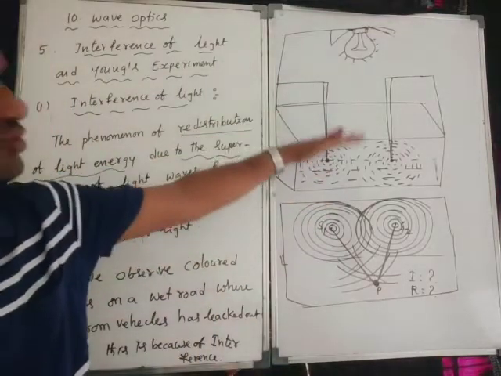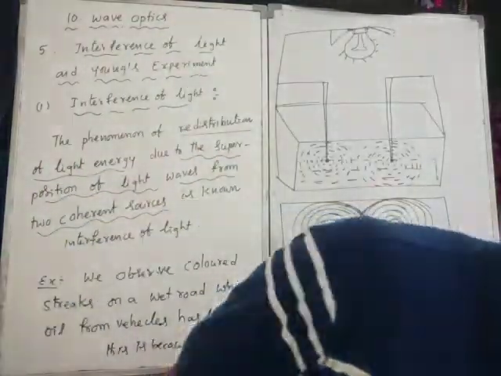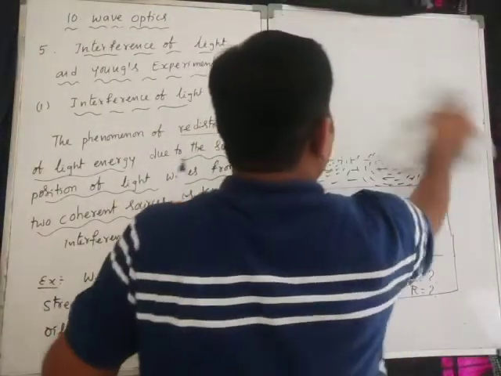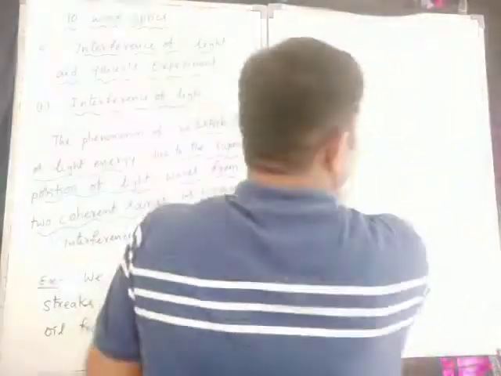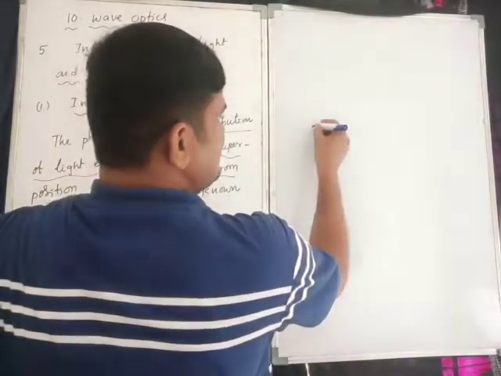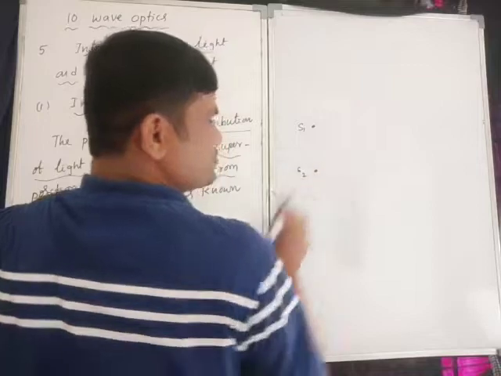That is the ripple tank experiment. I will give it to you like that only. Similarly, diagrammatically we will show. See, S1 and S2. This is the S1 source, this is the S2 source.